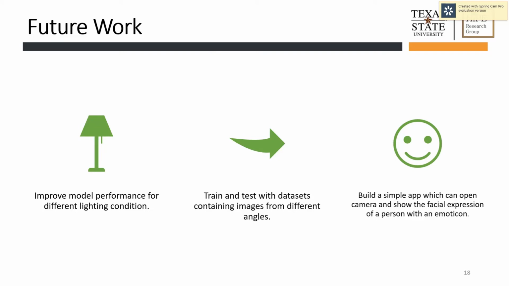In future work, I'd like to improve the model's performance for different lighting conditions. I will train and test with datasets from different angles so that the final app can recognize human facial expressions from different angles and in different lighting conditions. Also, to build a simple app, which is also future work, to open the camera and show the facial expression of the person with an emoticon. That is eventually our end goal.